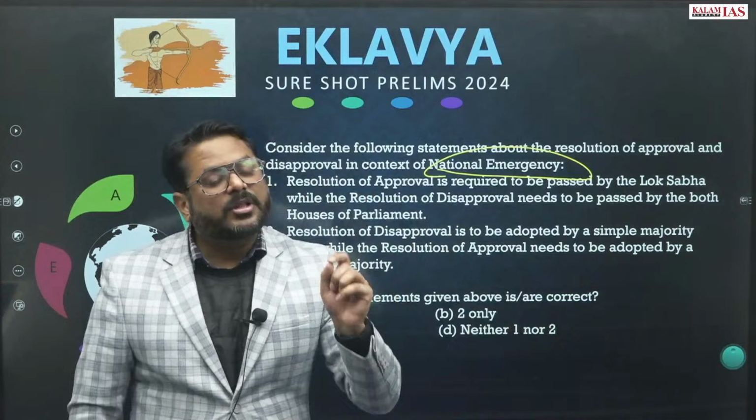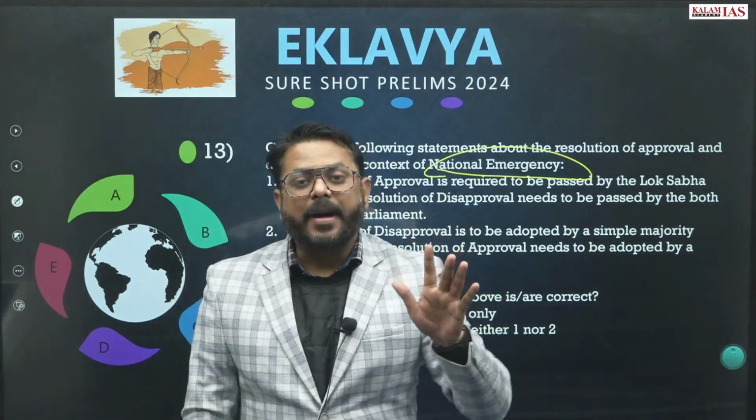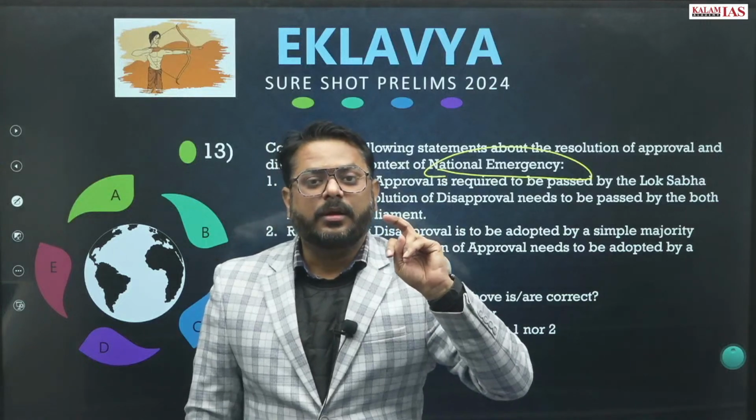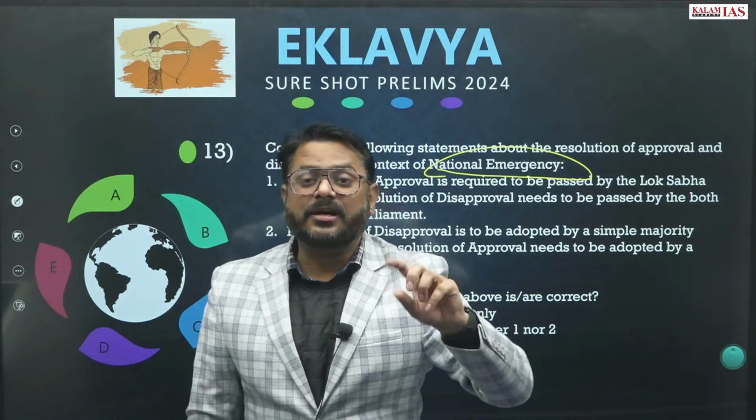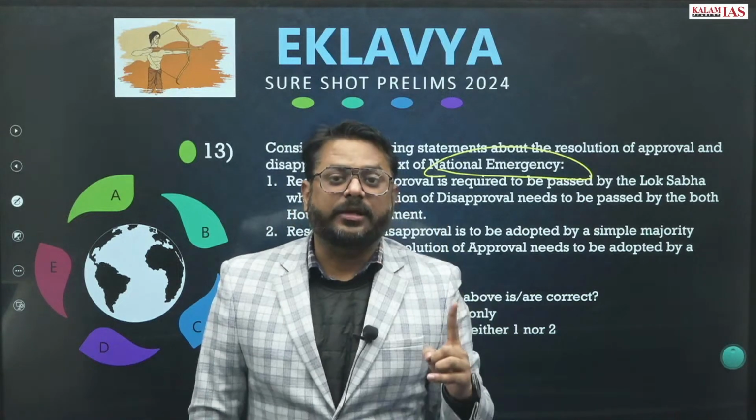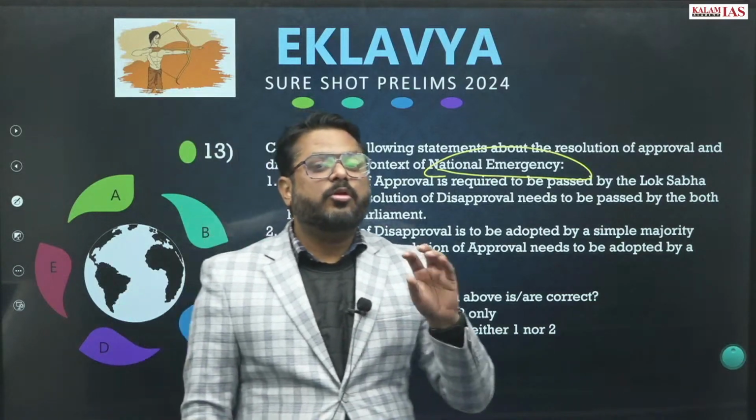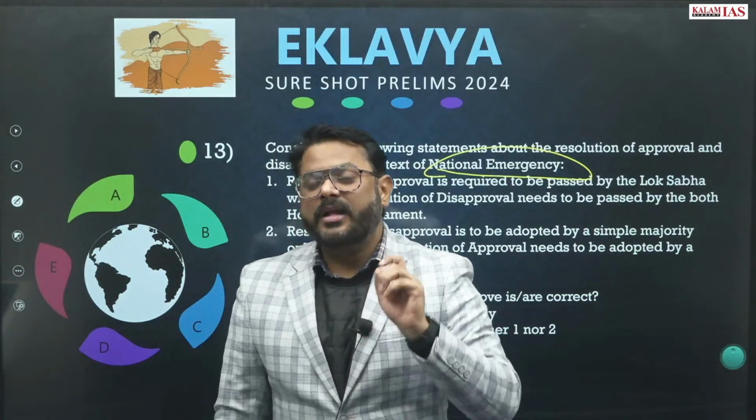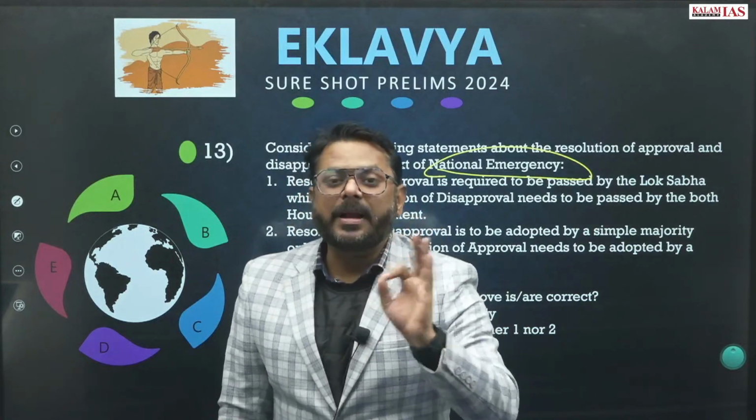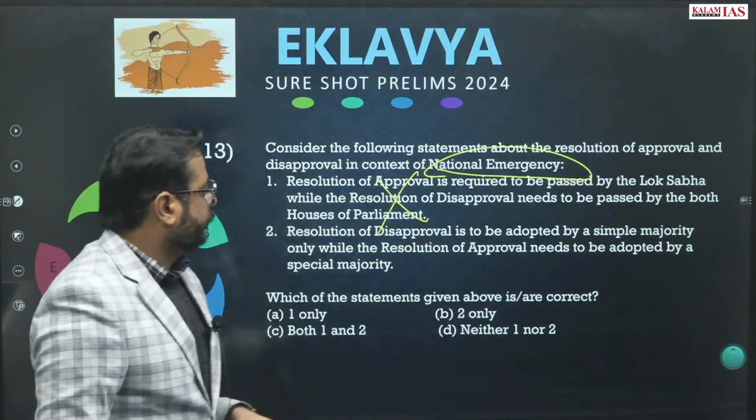The resolution for the approval of the national emergency has to be passed by both the houses, Lok Sabha as well as the Rajya Sabha, and that to be passed by the special majority, right? Whereas the resolution for removal of the national emergency will be passed only in the Lok Sabha, and that to be passed only through the simple majority. So this statement is wrong.